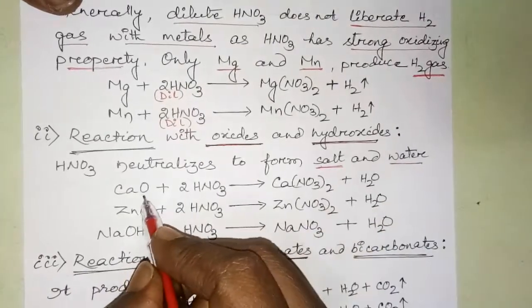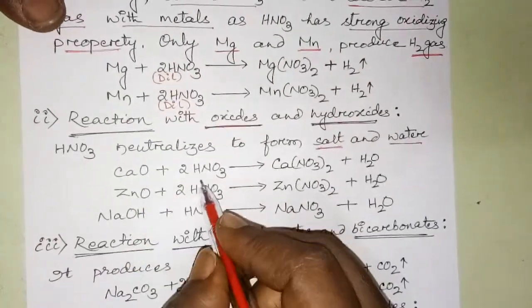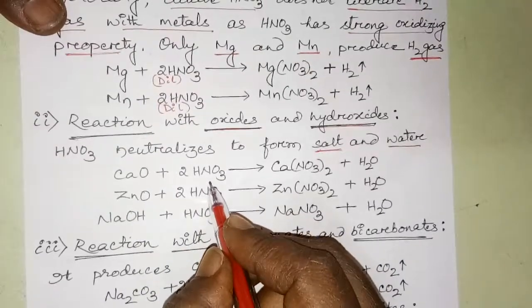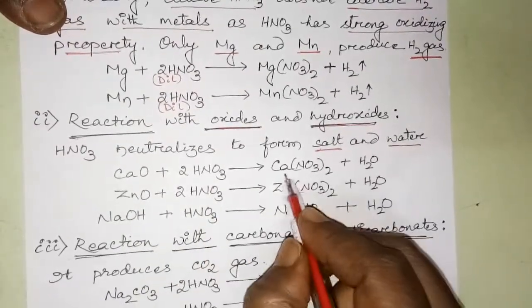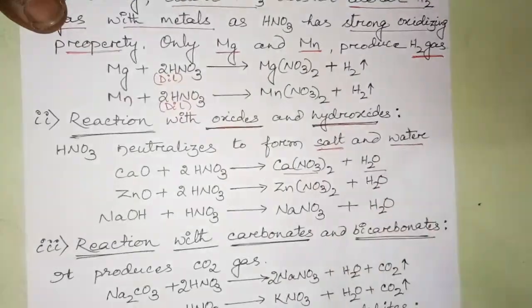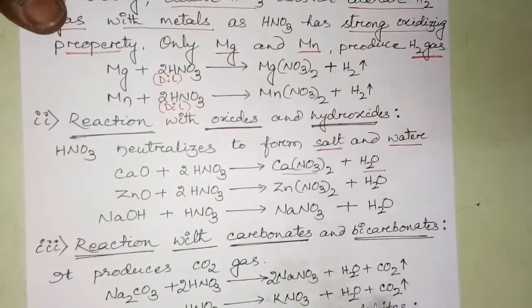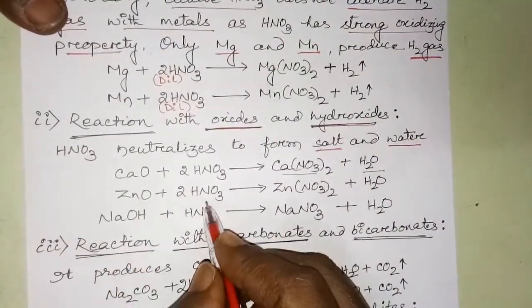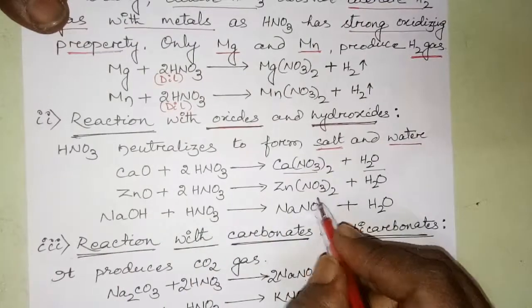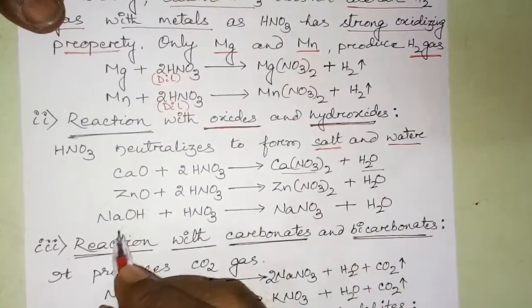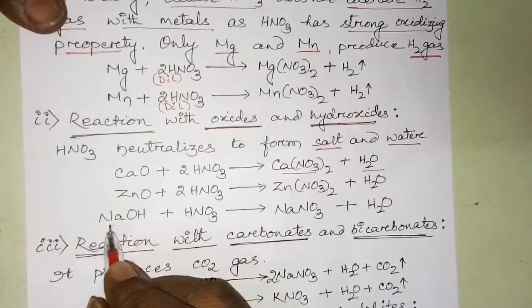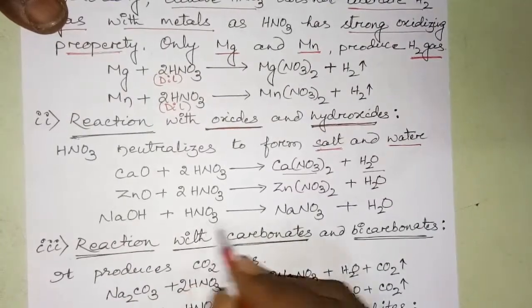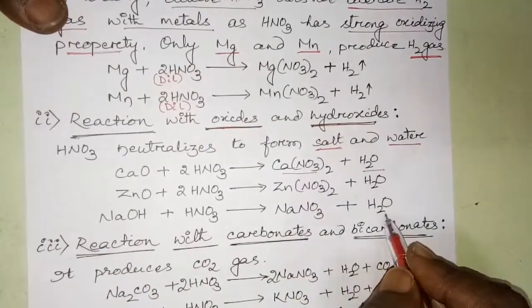Calcium oxide treated with nitric acid gives calcium nitrate and water. Zinc oxide reacts with nitric acid to give zinc nitrate and water. Similarly, among hydroxides, sodium hydroxide plus nitric acid gives sodium nitrate and water.